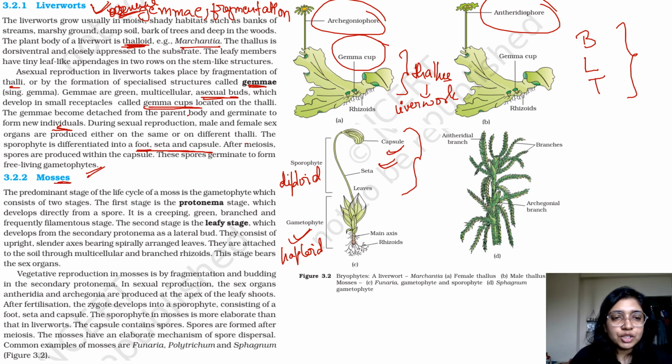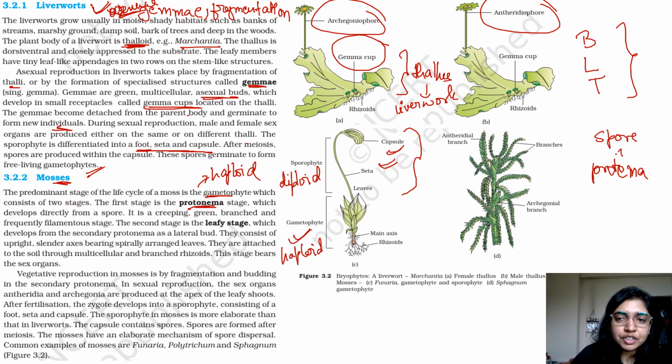Now let's move forward to mosses. In mosses, the prominent stage of the life cycle is the gametophyte. The prominent stage is a haploid stage because the gametophyte in any organism will be haploid, as they are responsible for formation of gametes, which consists of two stages. The first stage is the protonema stage, which develops directly from a spore. So spore gives rise to protonema.